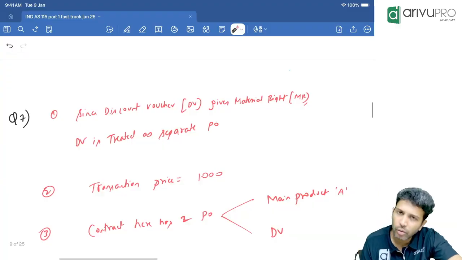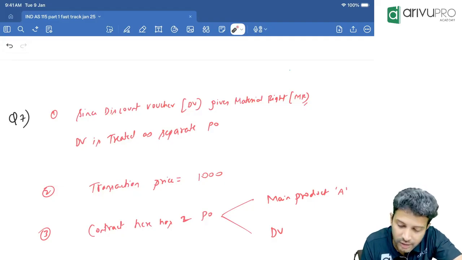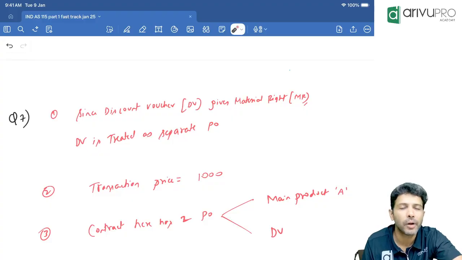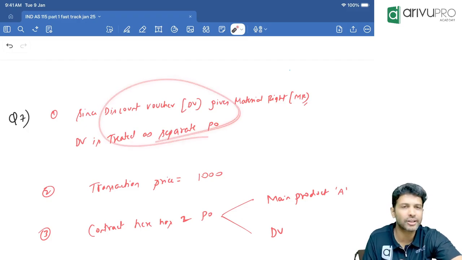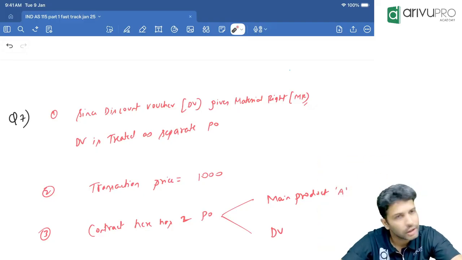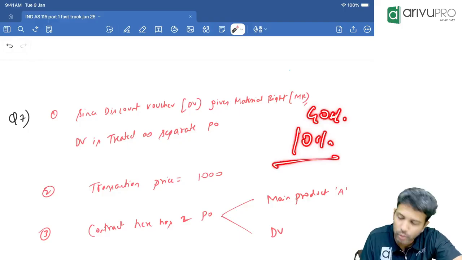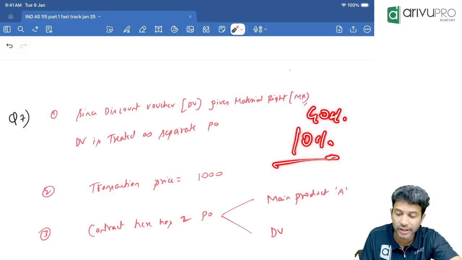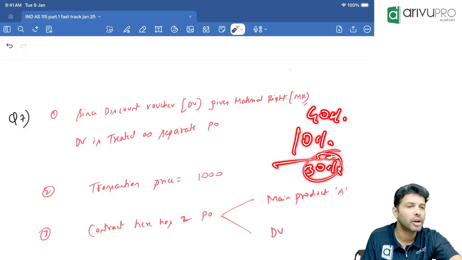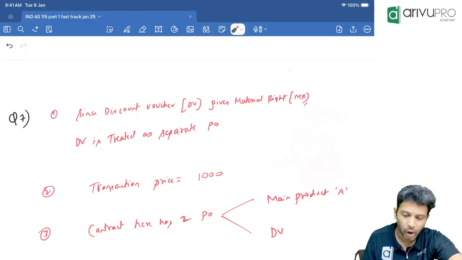First, discount voucher, can you treat it as a separate performance obligation? Yes, provided it offers a right. What right is that? Material right. Material right means what? Only selected few customers should get it by entering into a contract. It should not be a general discount. It should be a specific discount given to a specific class or few customers. So here everybody gets how much discount? 10% general discount. But this customer got how much? 40%. Correct. That means the discount voucher is a separate performance obligation to the extent of 40% or to the extent of 30%? To the extent of 30%. Only 30% this customer got extra. Rest everybody got 10. That's what I've written here.